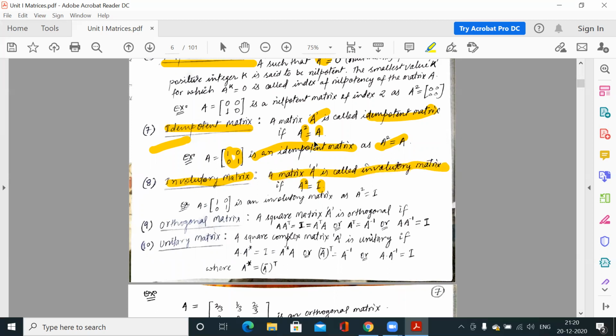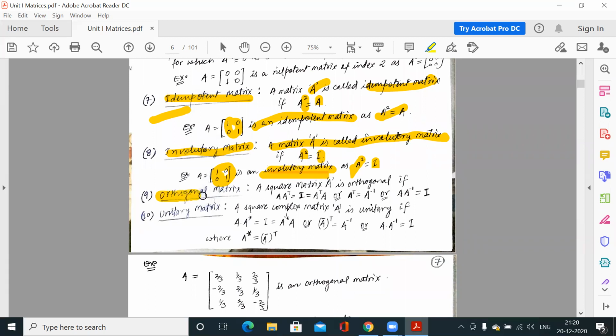So if A square is equal to A, it is idempotent, and if A square is equal to identity matrix, it is involutory matrix. So this example is also for involutory matrix, because this is a matrix, and if you are making the square of this and you are getting identity matrix, so this is involutory matrix also. Now orthogonal, so any square matrix is orthogonal if